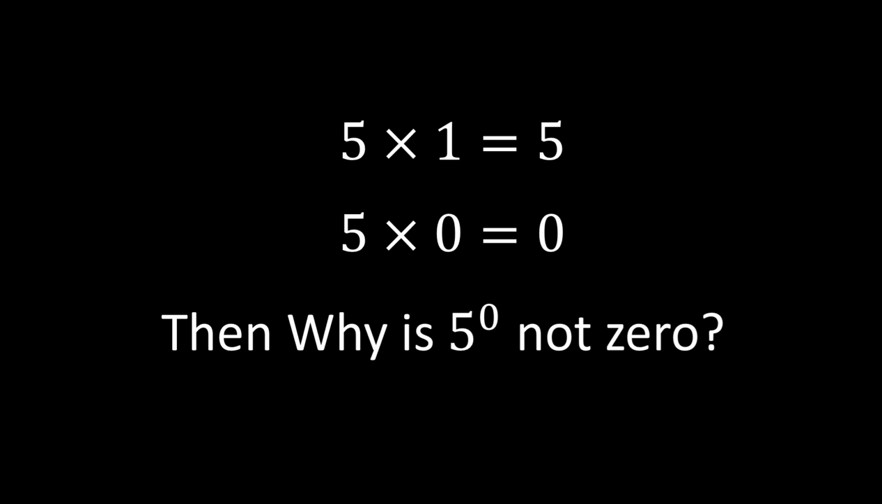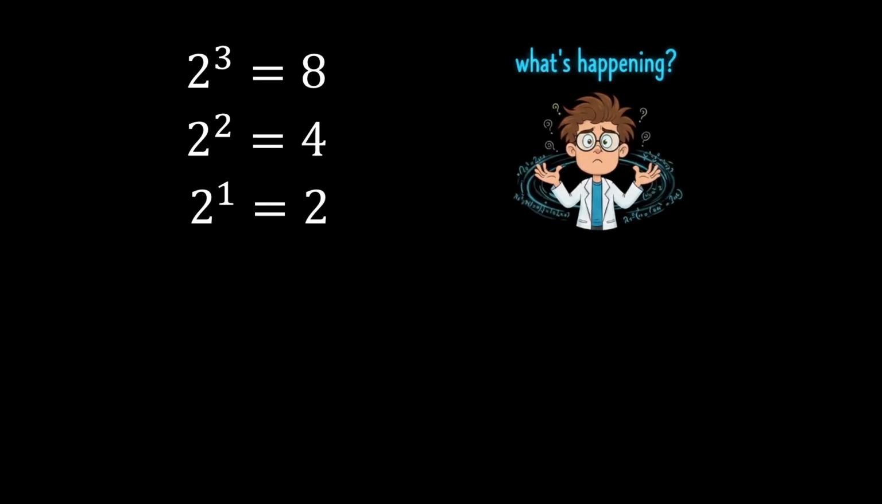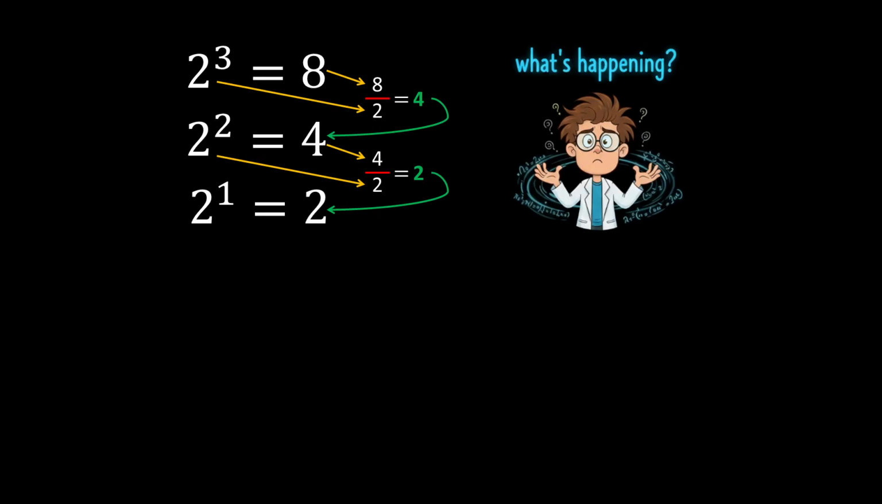In the next 2 minutes, I am going to show you the logic that will make you the smartest person in your class. So now look at this pattern. 2 to the power 3 is equal to 8. 2 to the power 2 is equal to 4. And 2 to the power 1 is equal to 2. Notice what's happening here. Every time we go down a step, we are dividing by 2. Like this: 8 divided by 2 is equal to 4, right? Now 4 divided by 2 is equal to 2, right?